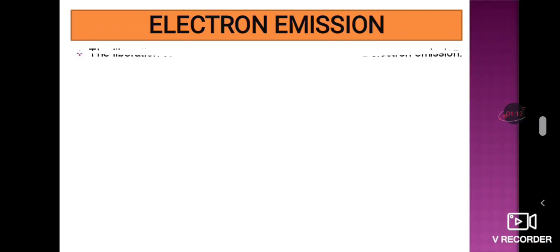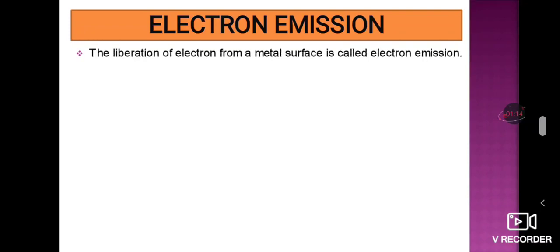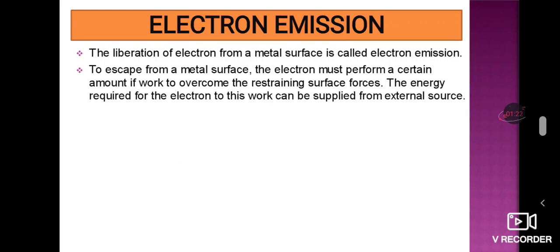The name itself tells us: electron emission means the liberation of electrons from the metal surface. To escape from the metal surface, the electron must perform a certain amount of work to overcome the restraining surface forces. The energy required for the electron to do this work can be supplied from external sources.